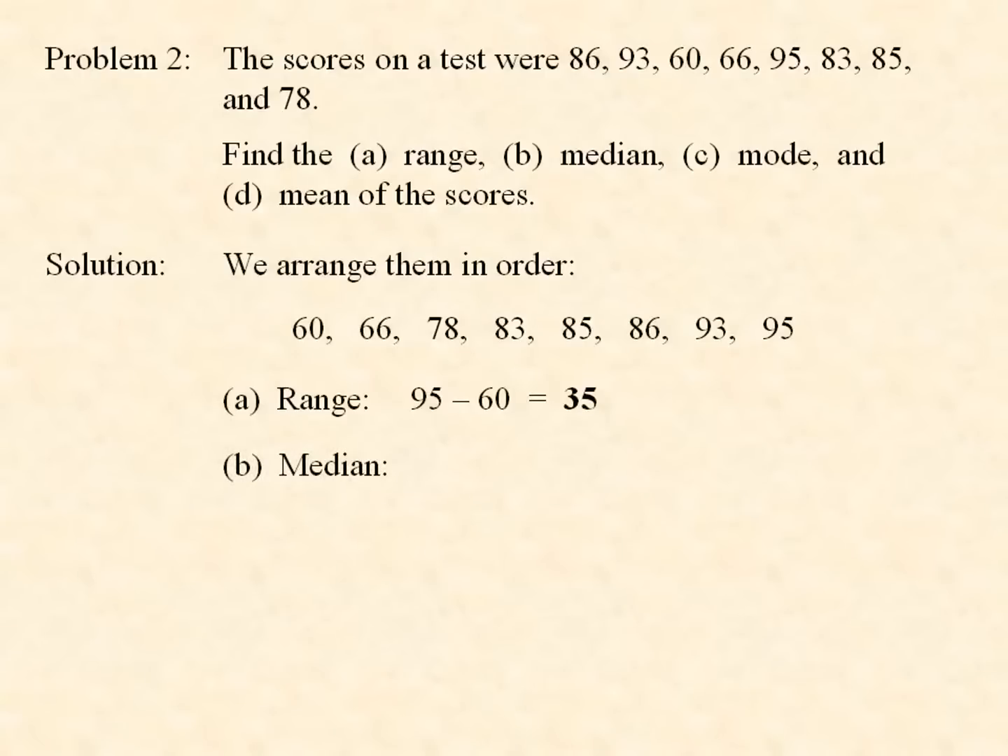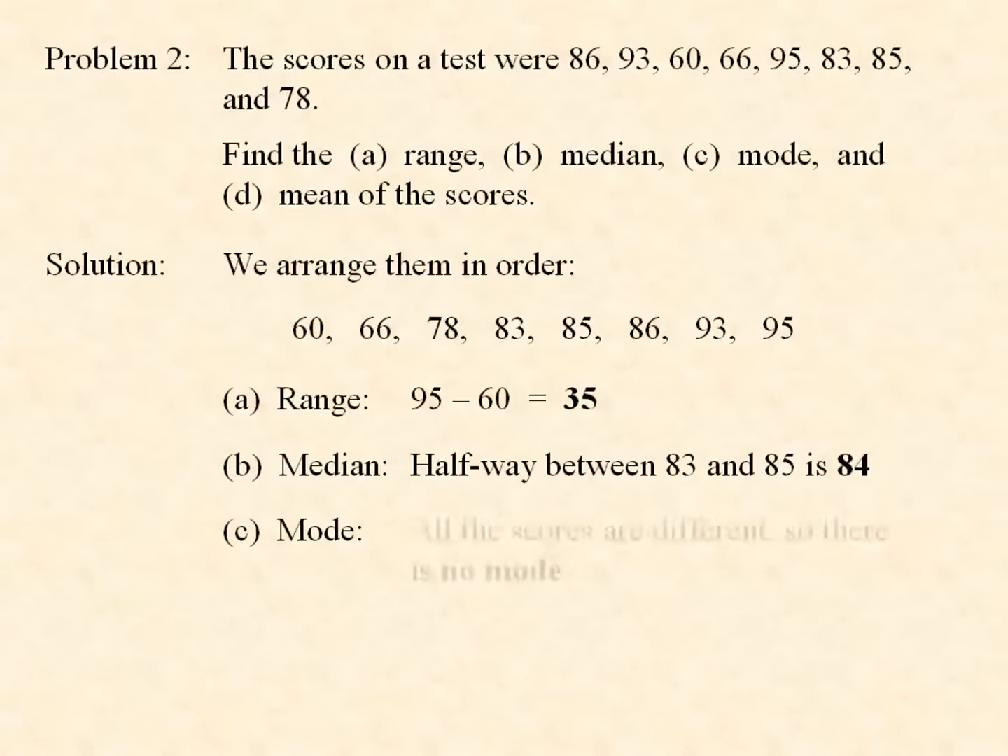The median is the middle number. We've got to find that. We start at the ends and travel to the middle. And lo and behold, the middle is between 83 and 85. The number halfway between 83 and 85 is obviously 84. So that's the median. The mode? All these numbers are different. So there is no mode for this data.